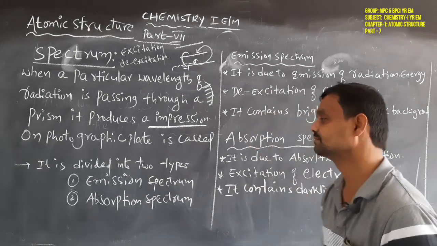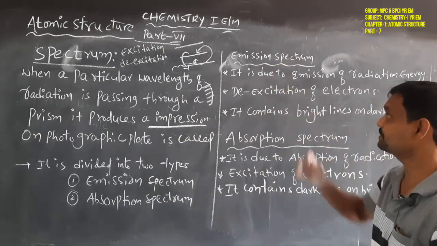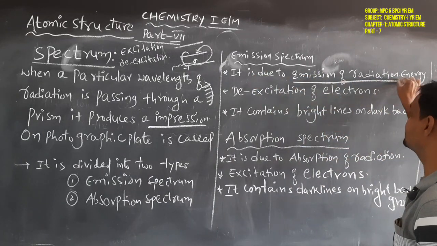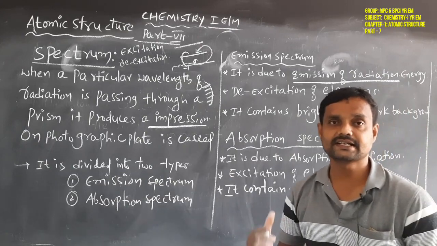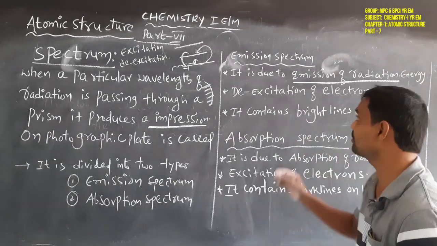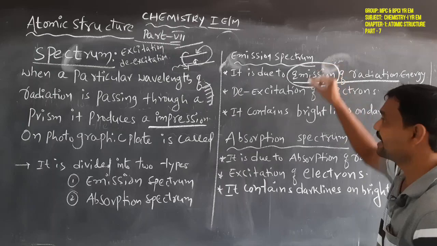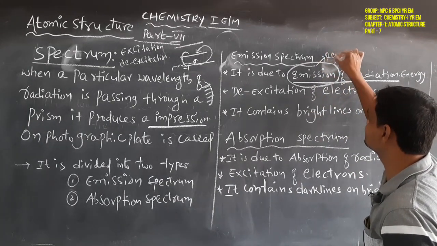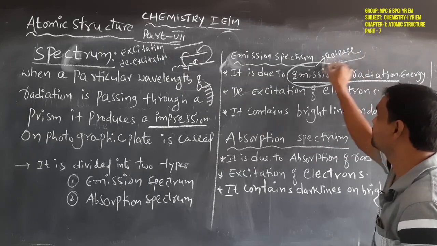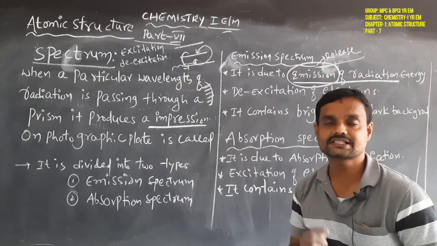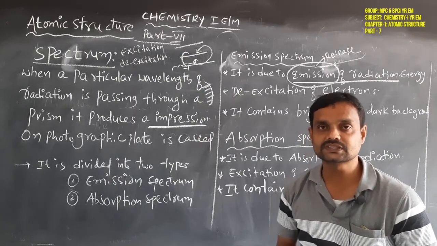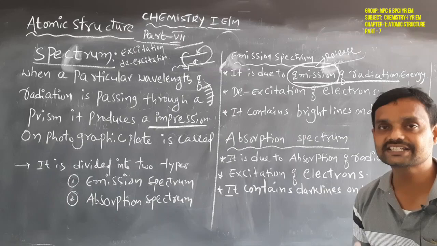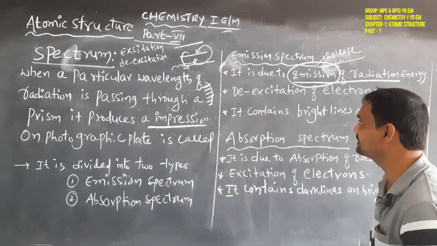Look at the emission spectrum. The spectrum formed due to the emission of radiation energy. Emission means nothing but release. This emission spectrum is formed due to the release of radiation energy.